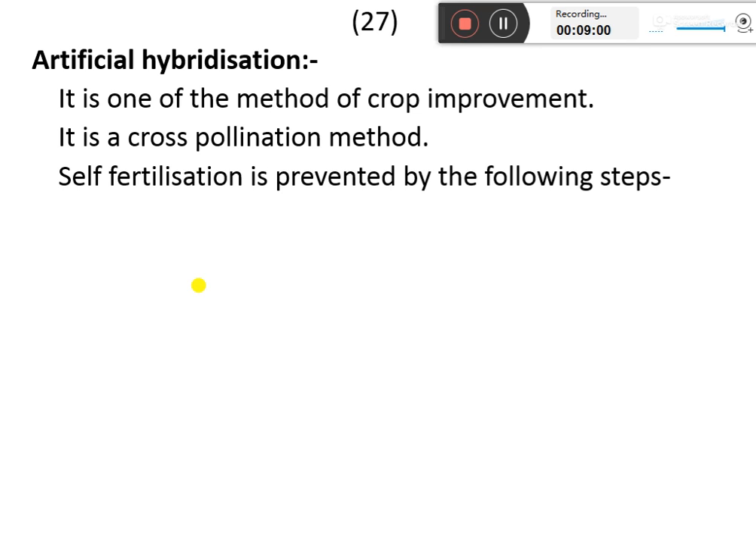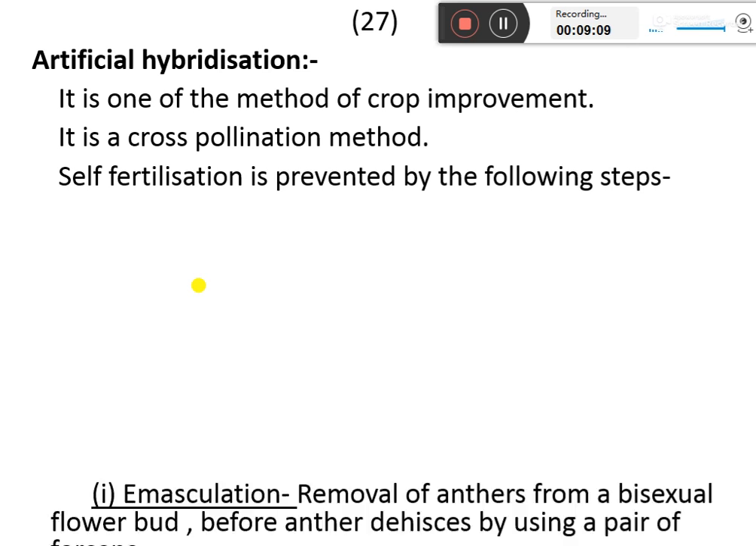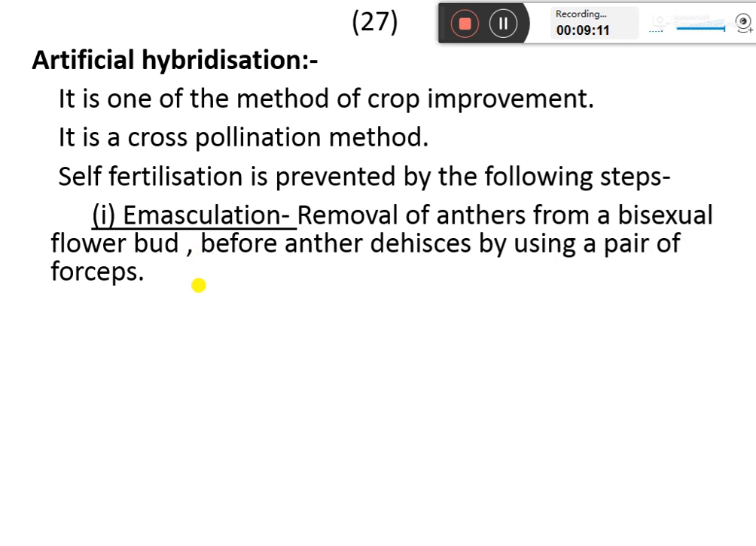Generally, if the flower is bisexual, then self-fertilization is prevented by the following method: emasculation, that is removal of the anthers from the bisexual flower bud before anther dehiscence by the use of a pair of forceps. So anthers are removed so that self-fertilization will not take place.